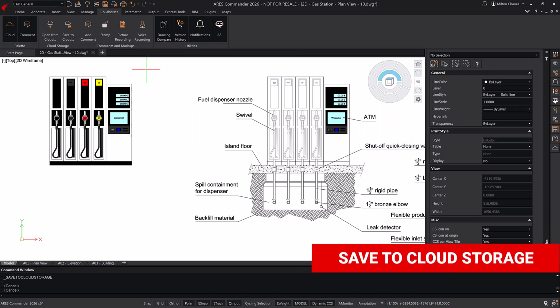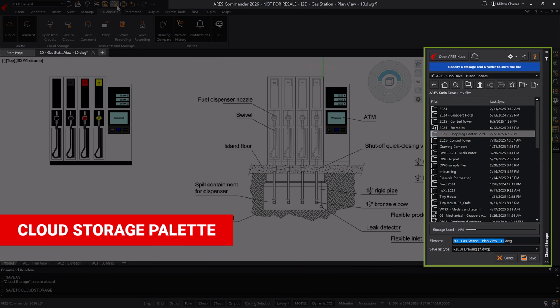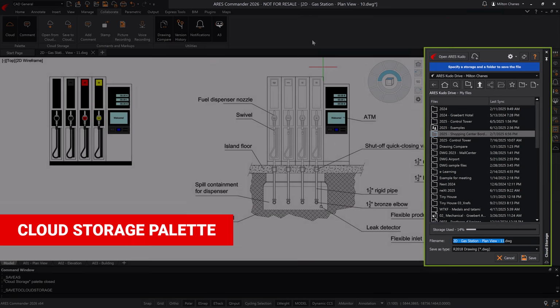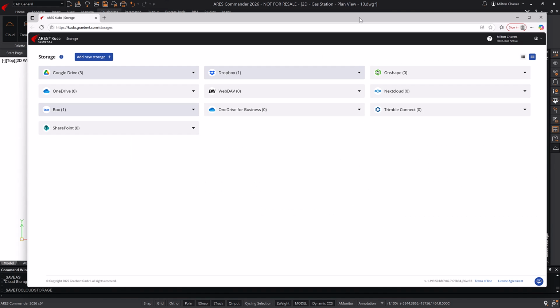The Save to Cloud Storage command allows you to store your DWG drawings in the cloud and automatically access the cloud storage palette, where you can view and manage your online files. The cloud storage palette allows you to connect to your preferred cloud service, such as Box, Dropbox, Google Drive, and others.